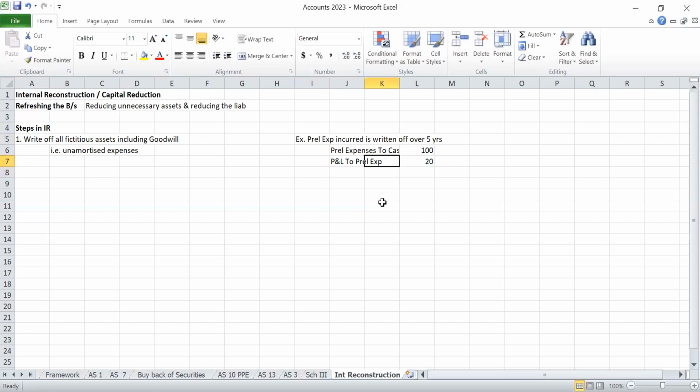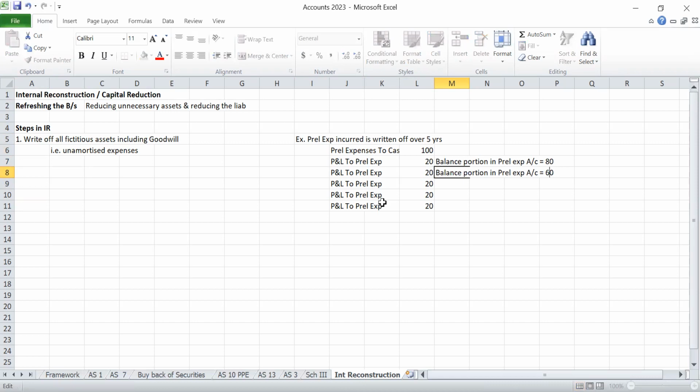So every year, 20 rupees I will transfer to profit and loss account for 5 years. The balance in the preliminary expenses account will be 80 rupees: 100 rupees incurred, 20 rupees transferred to profit and loss account, balance 80 rupees. In the second year, 40 rupees in total is transferred to profit and loss account, so the balance of preliminary expenses will be 60. Like that, it will be transferred to P&L over a period of time.